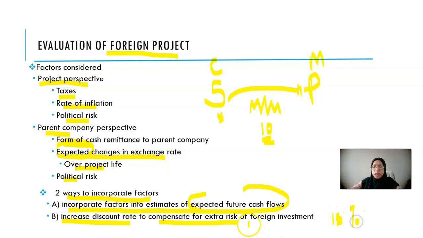But since you deal with foreign currency, which is sometimes unpredictable, and this is the main component of financial risk, in order to compensate for this extra risk, you increase the discount rate from 15%, maybe to 18%, for example.